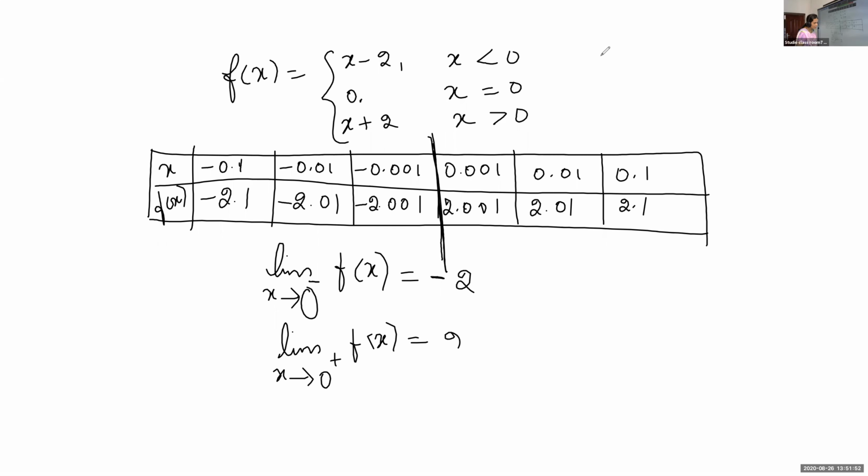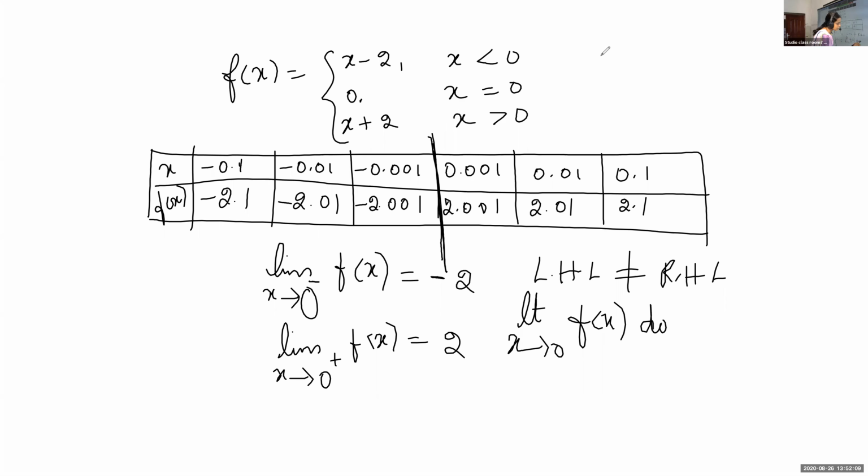So are they same? No, isn't it? So here left hand limit is not equal to right hand limit. Therefore what we can say? Limit extending to 0 of f of x does not exist.